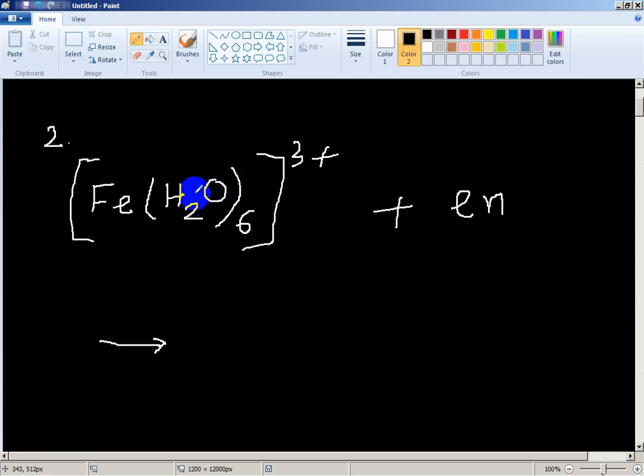Water is a monodentate ligand. So 1 bidentate ligand can replace 2 monodentate ligands.